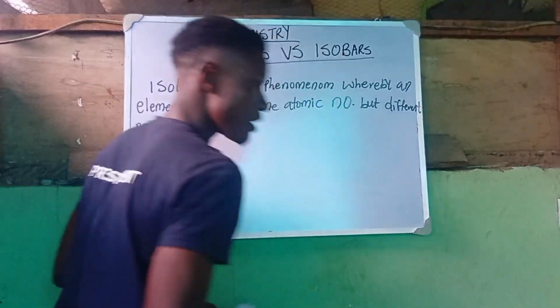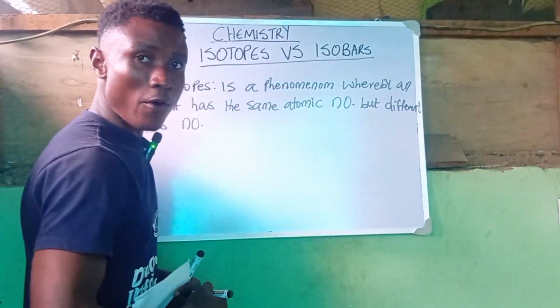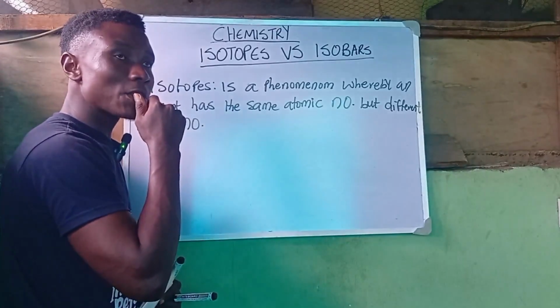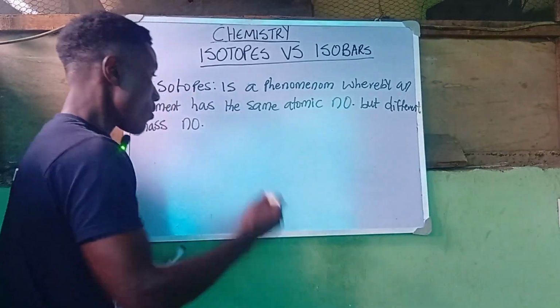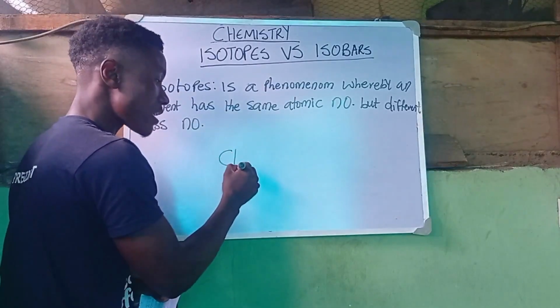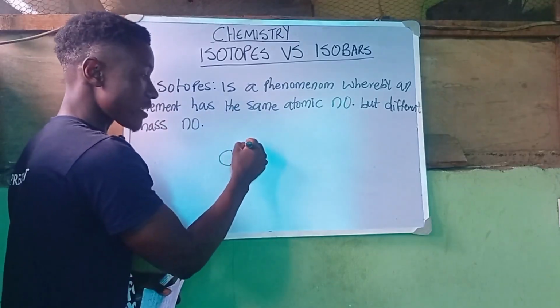Now this can be seen, for example, with chlorine. We have chlorine 35 and chlorine 37, both with atomic number 17.